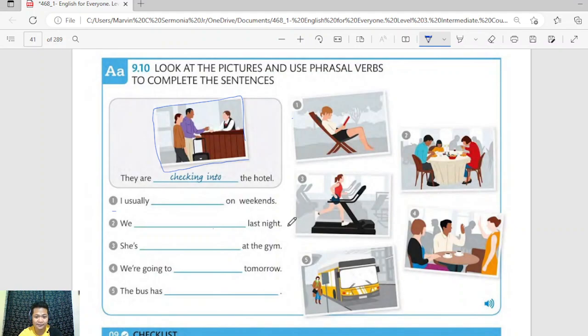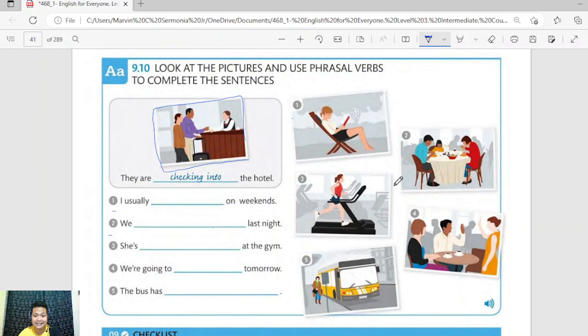I usually chill out on weekends. All right. That's a form of chill out for this person. Going out, spending time with nature and reading a book, that's a form of relaxation for this person, and so we can use chill out. I usually chill out on weekends. Well, I hope that everyone chills out on weekends, right? Because of course we need to be energized. All right. What about number two?